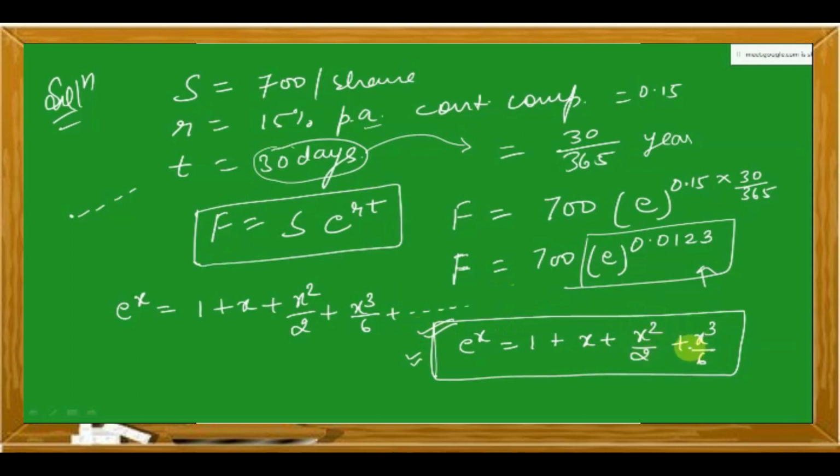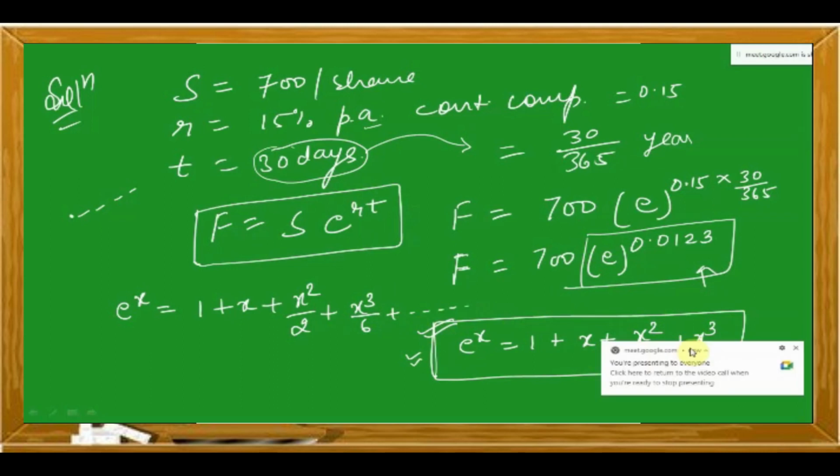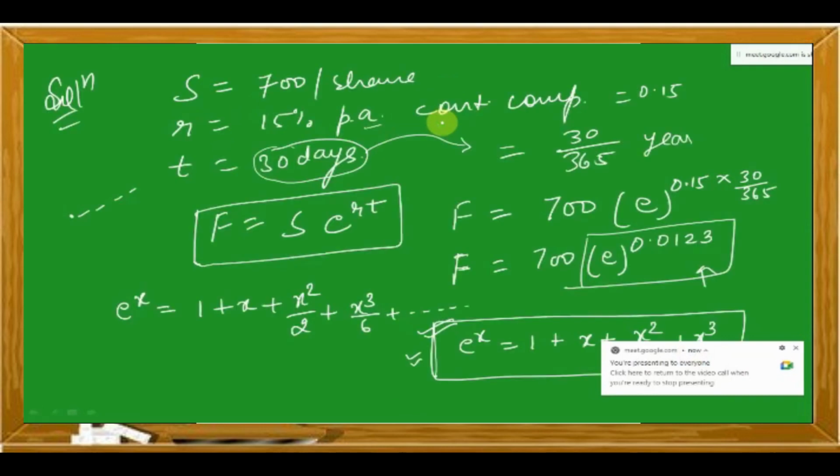Now please understand, this formula is used where you cannot utilize the scientific calculator. So we have e to the power x is equal to 1 plus x plus x square upon 2 plus x cube upon 6. Now what is x? This value. So we'll put x is equal to 0.0123.